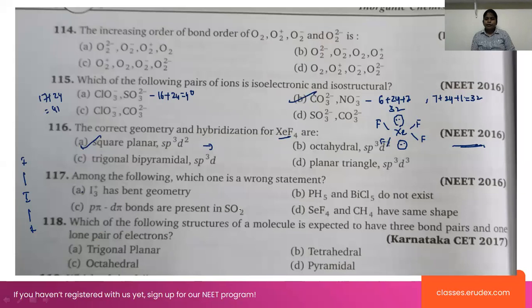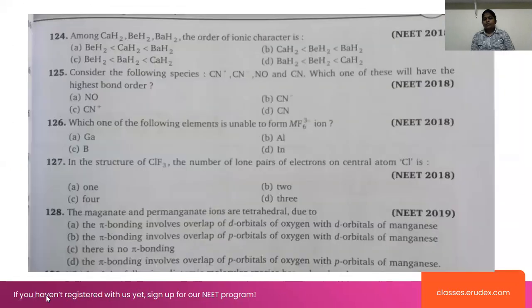And coming to SO2, sulfur double bond. Here p pi d pi bonds are present. In the case of PH5 and BiCl5, PH5 exists. BiCl5 does not exist. Look at this case, SeF4, we will take SeF4 here. Selenium is in the oxygen family, right?